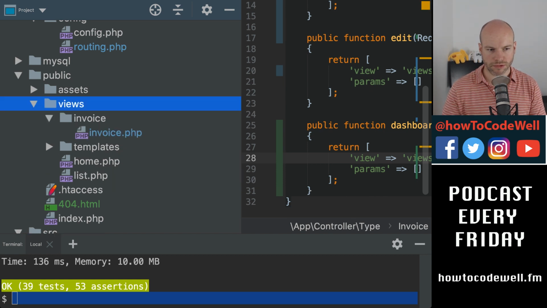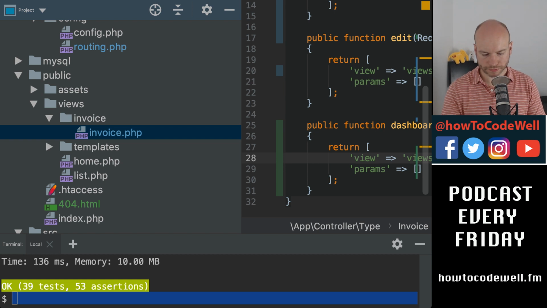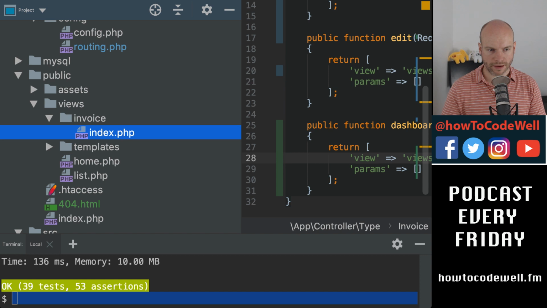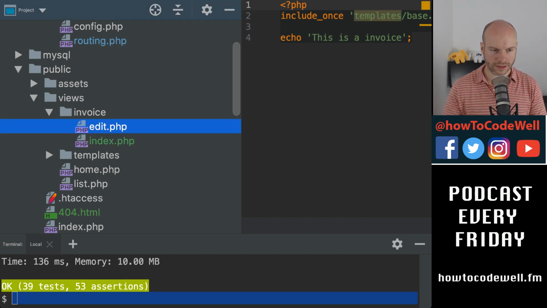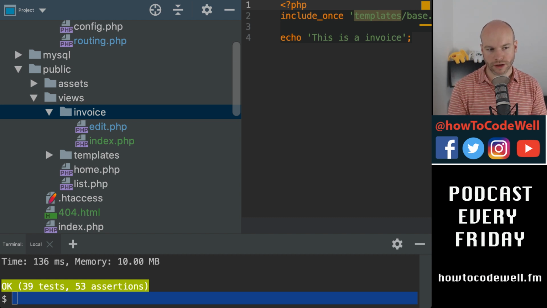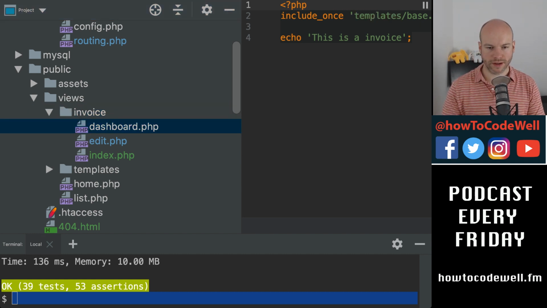Well, let's rename that to be index. Let's have another one, just duplicate that. Call that edit. Let's have another one and call that dashboard. Technically, the index is the dashboard if you think about the entry points. But for this, I'm just going to leave it like so.